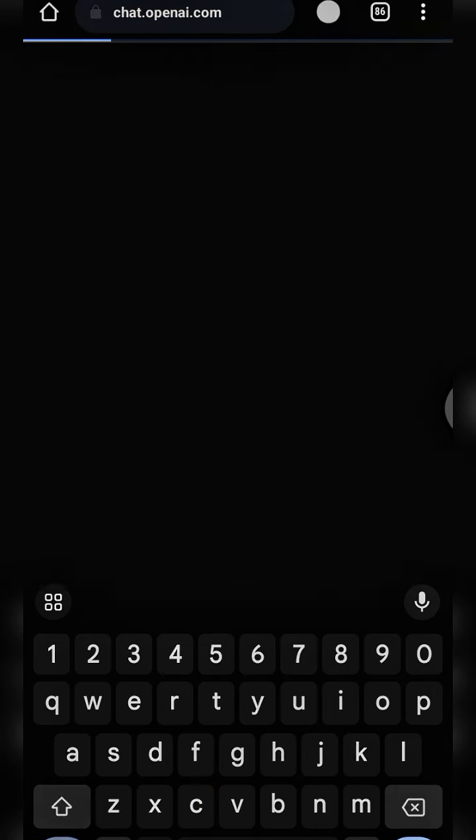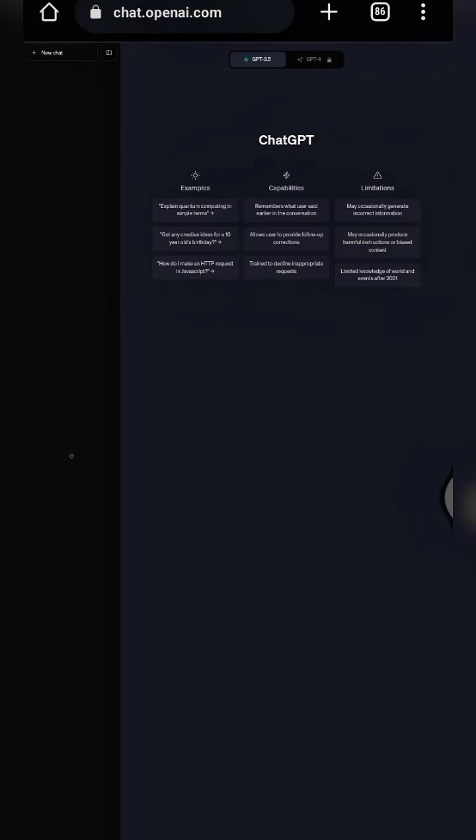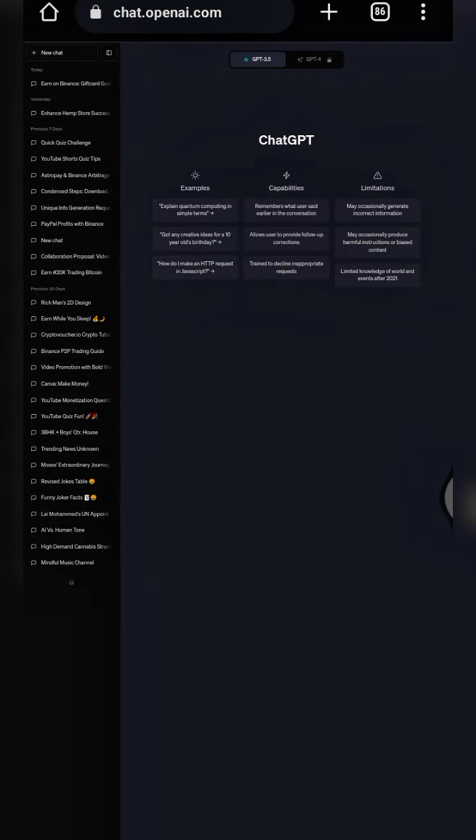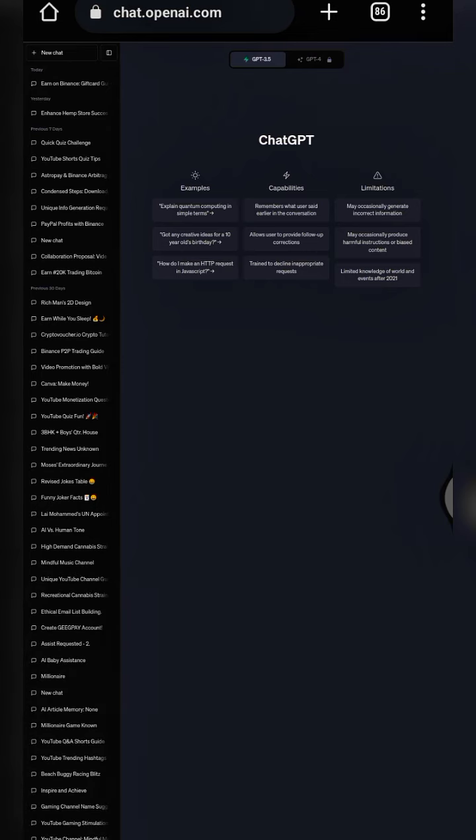Now let's proceed. An interface like this will open up. It's showing like this because I already have an account. For you guys that don't have an account, a different interface will show up, prompting you to sign up or log in. Then you click on sign up, input your email, and you'll be sent a verification link. Then you get your account created. It's as simple as that.